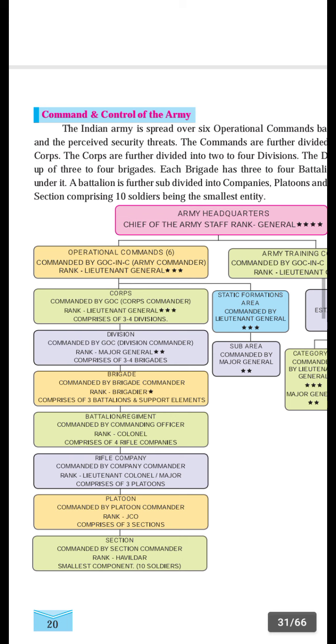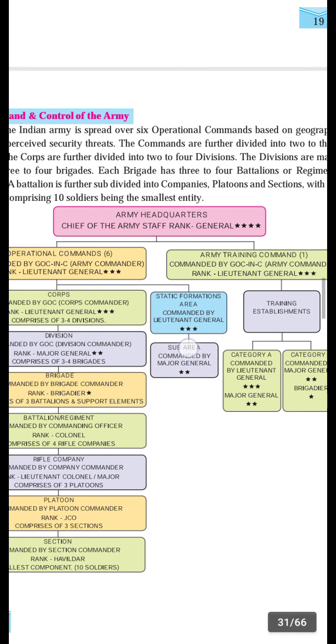Here, the Army Headquarters is headed by the Chief of the Army Staff, rank General. It is divided into two parts: operational command and army training command.